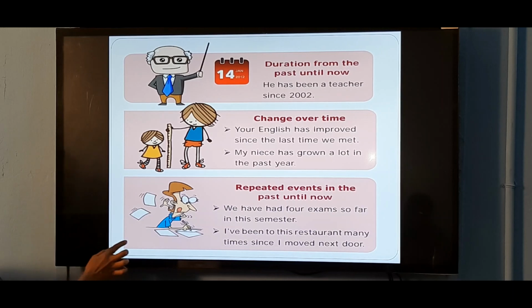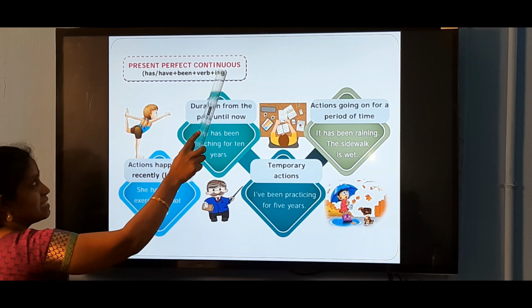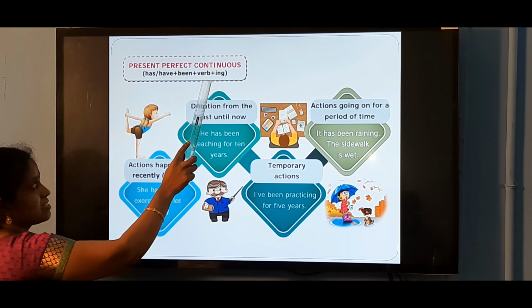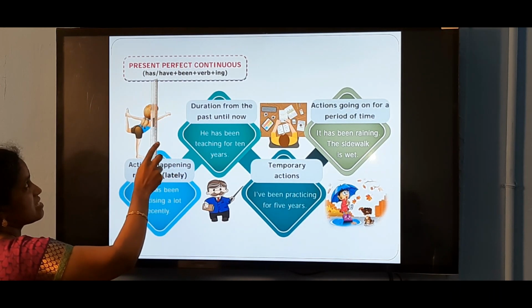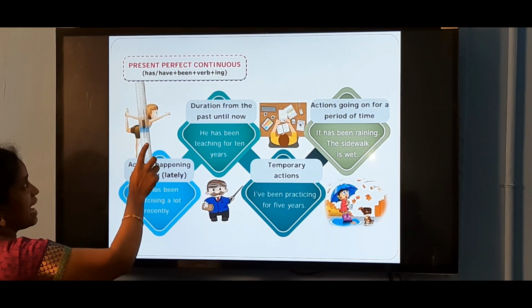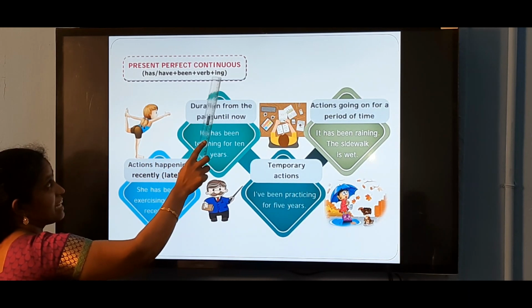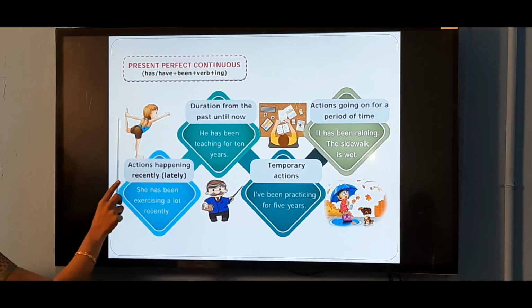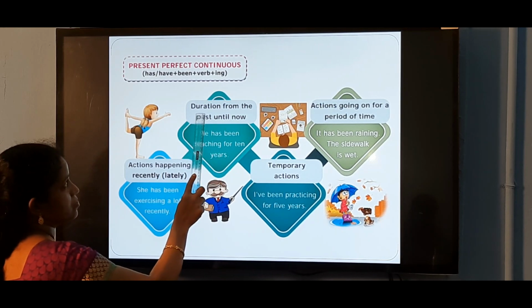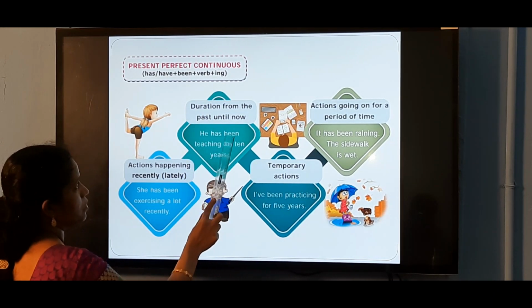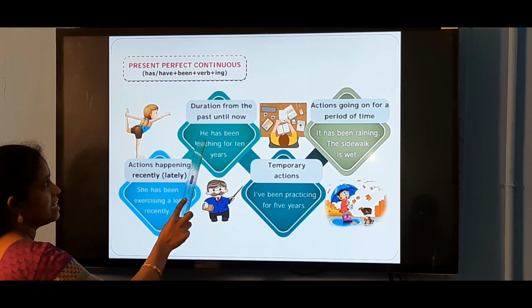Next, we are going to see present perfect continuous tense. From the word continuous, you can understand the action is in progress, and it's perfect, it's also finished. So we use the helping verb has or have plus been plus verb with ing form. We use this present perfect continuous tense for duration, for the action duration from the past until now. For example, he has been teaching for 10 years. He has been teaching.